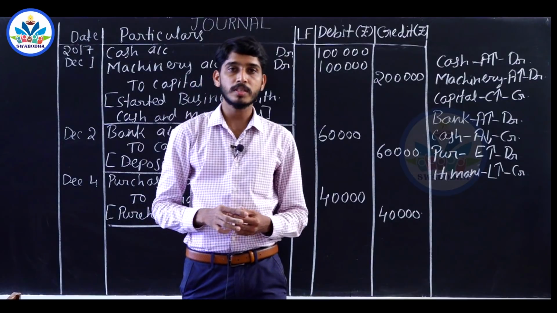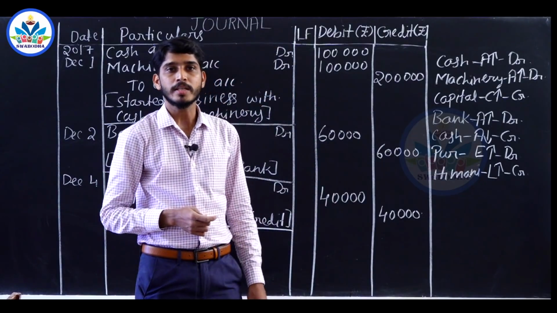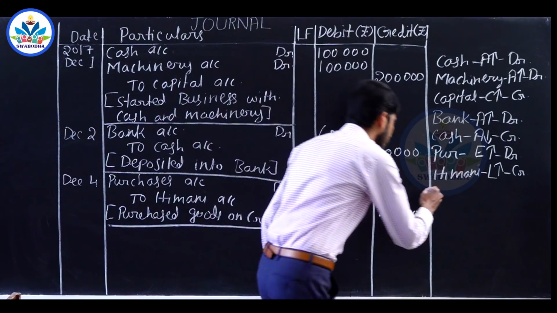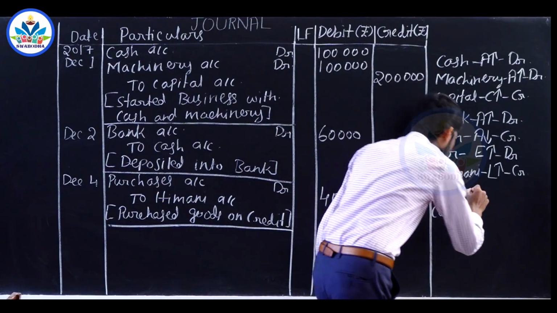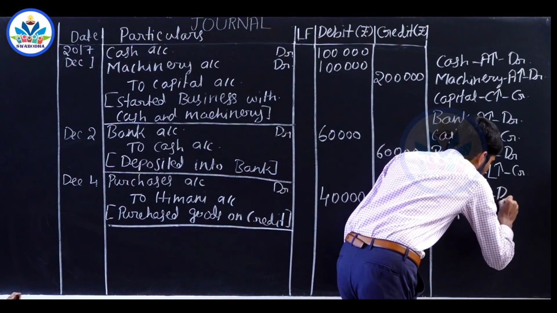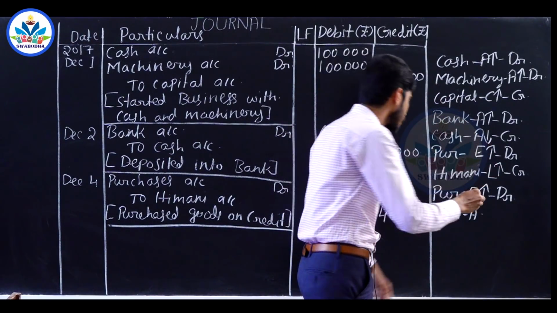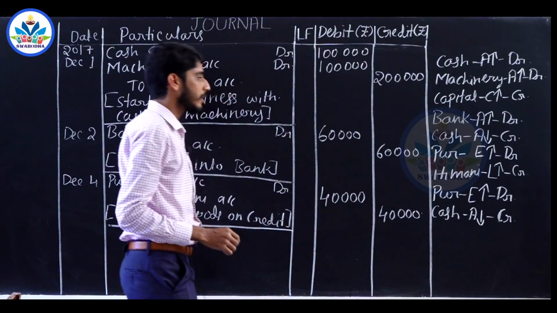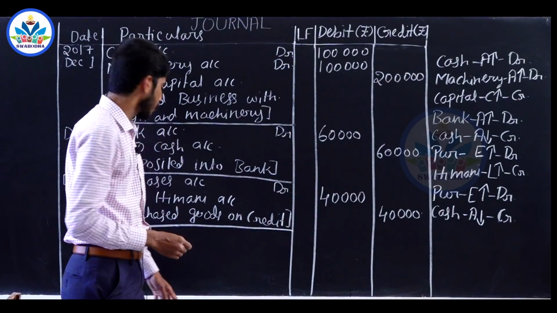Next transaction, purchased goods for cash rupees 20,000 on December 6th. So purchases have been done on cash basis. So the accounts involved are purchases account and cash account. Purchase is an expense, cash is an asset. When you make the purchases, expense value increases, it has to be debited. Cash is an asset, cash you are paying, cash is going out of the business, asset value reduces, it has to be credited. So the journal entry will be purchase account debited to cash account on December 6th.